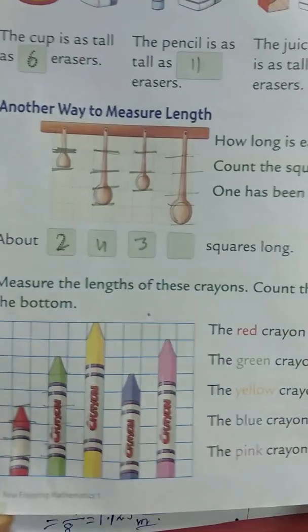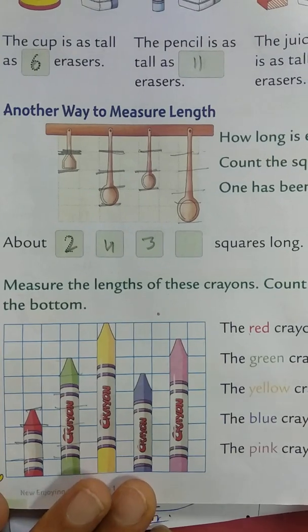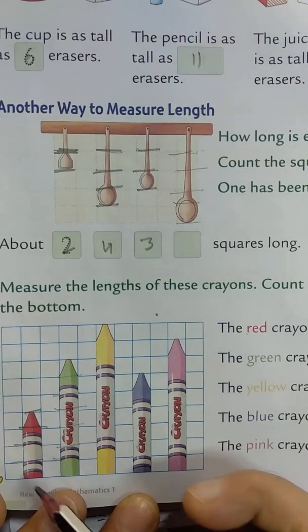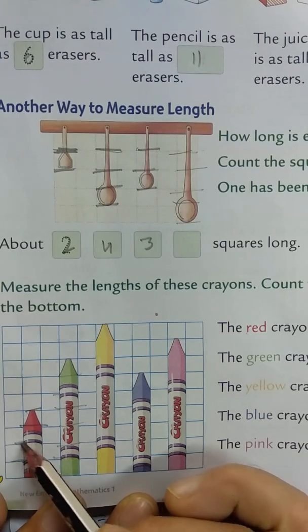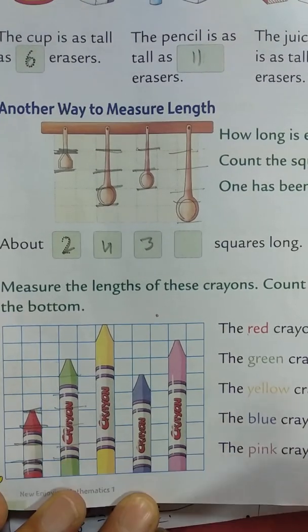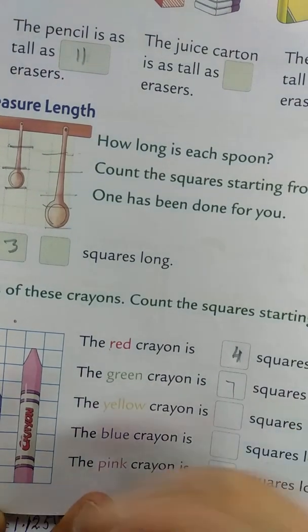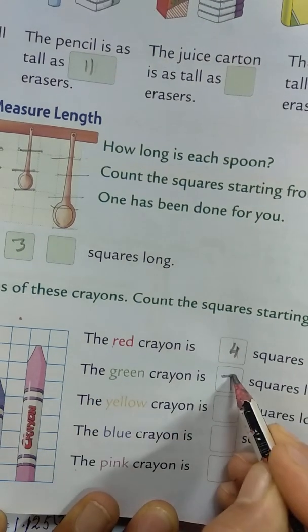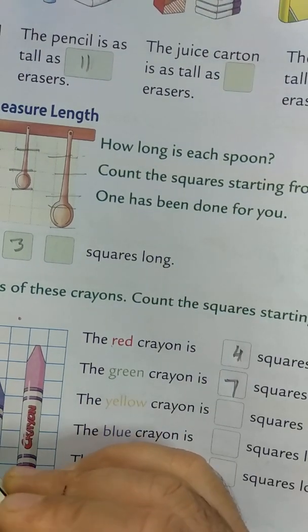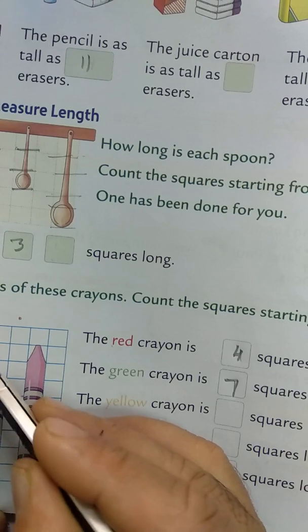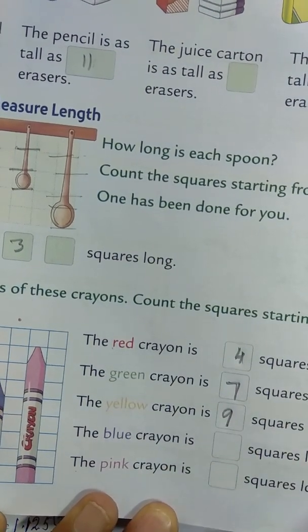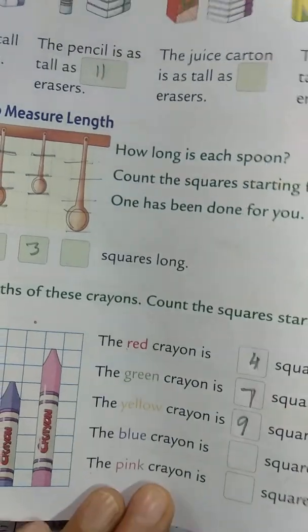Same way you have downside, you have to do how many squares long the red crayon is. See, count the squares: 1, 2, 3, 4. So we'll write here 4. Okay. Now green: 1, 2, 3, 4, 5, 6, 7. Okay. Yellow: 1, 2, 3, 4, 5, 6, 7, 8, 9. So this way you can do all the parts of this page number 130.